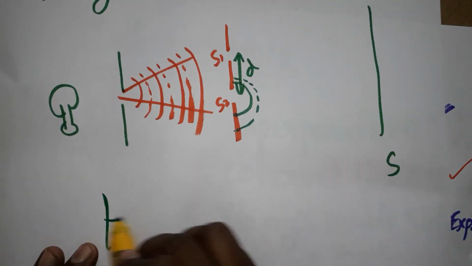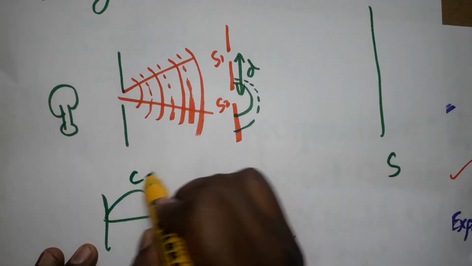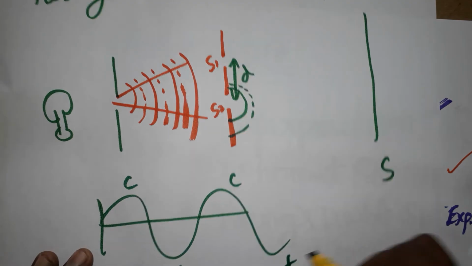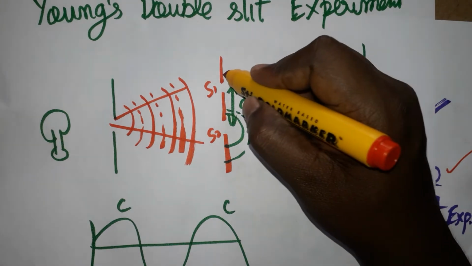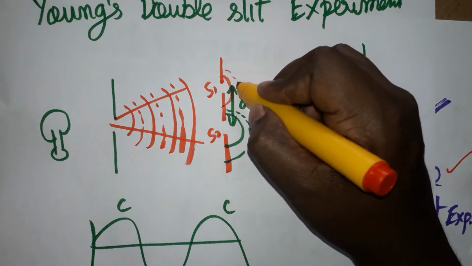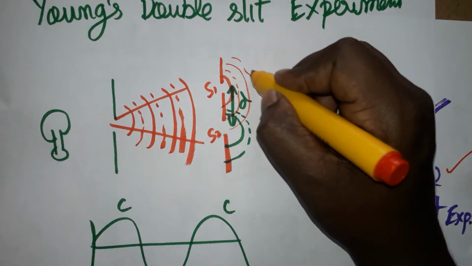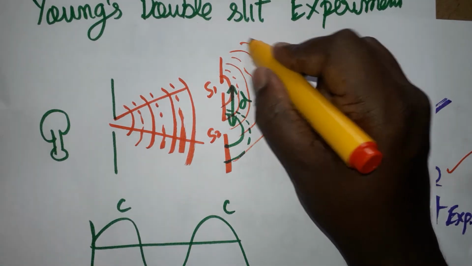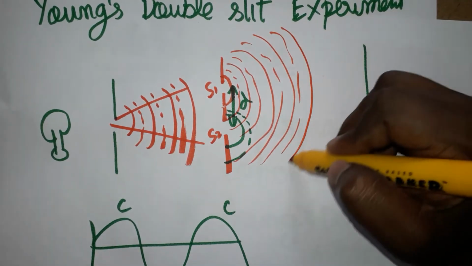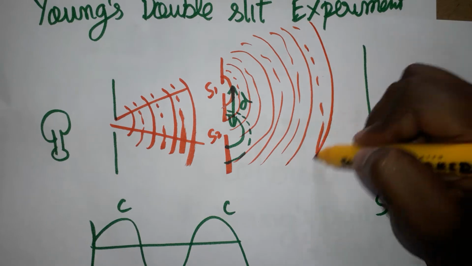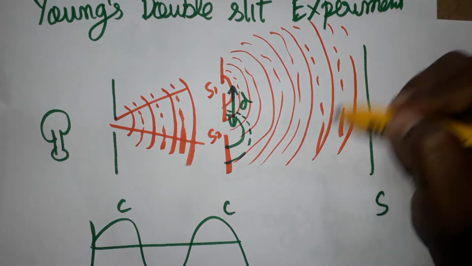Crest and trough represent a transverse wave: crest, trough, crest, trough. Here the regular line represents the crest and the dotted line represents the trough. First crest, then trough, crest, trough, crest, trough. So this is going to be called a transverse wave.